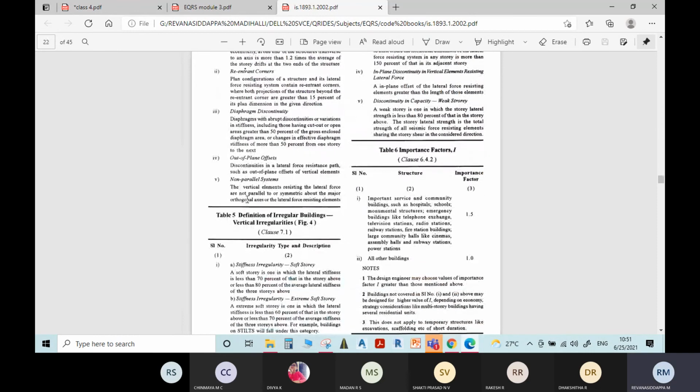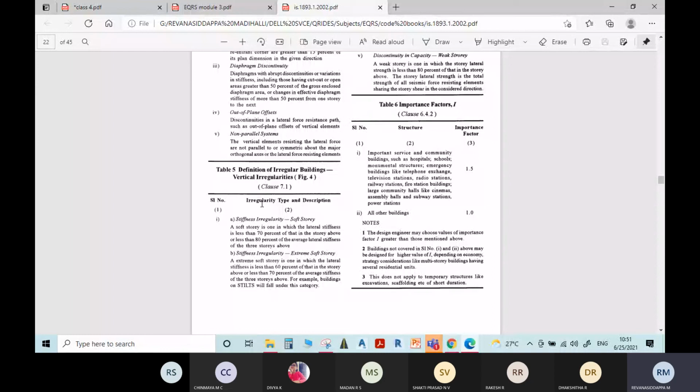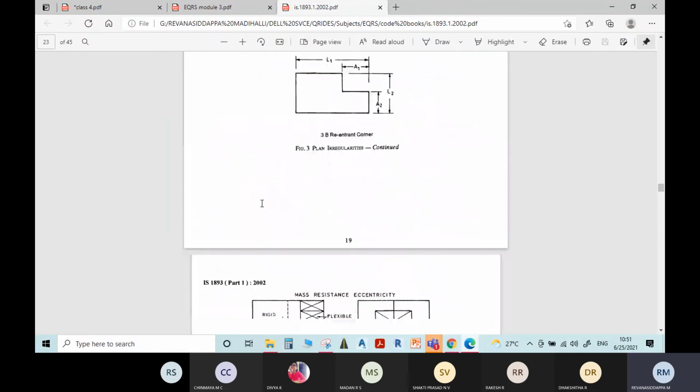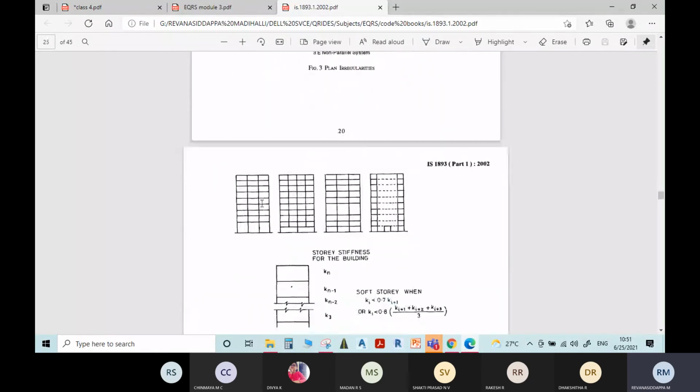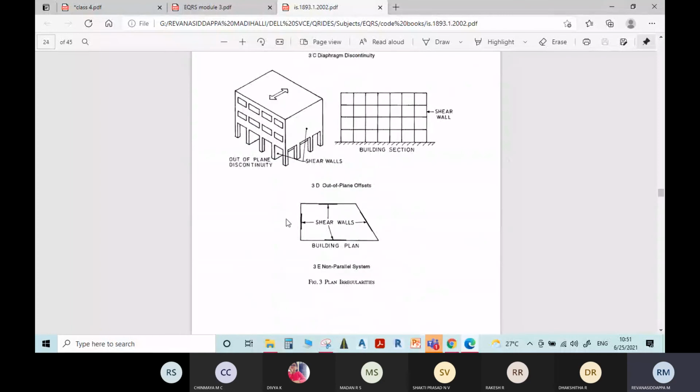The last one is non-parallel systems. The vertical elements resisting the lateral force are not parallel or symmetric about the major orthogonal axis of the lateral force resisting elements. This also comes under the asymmetric plan. Here you can see a plan of a building which is asymmetric.